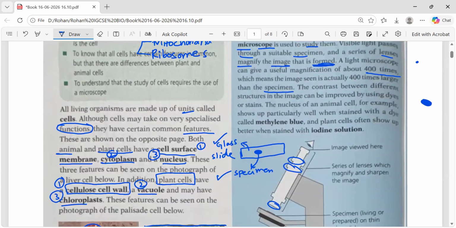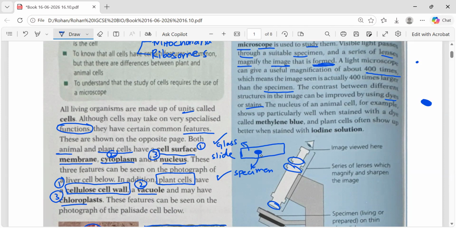The contrast between the different structures in the image can be improved by using dyes or stains. Sometimes there are things which are transparent, so it becomes difficult for you to check what are the things present in those specimens. So what you do, you add some color, you add some dyes on that. When you add the dye, that thing becomes prominent.